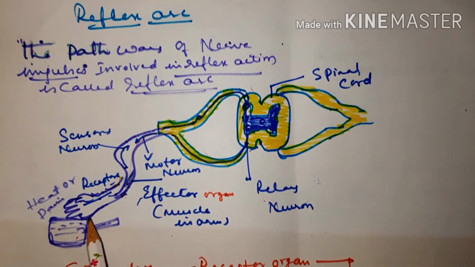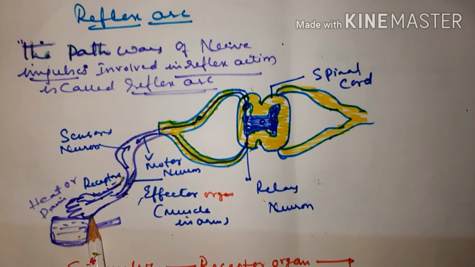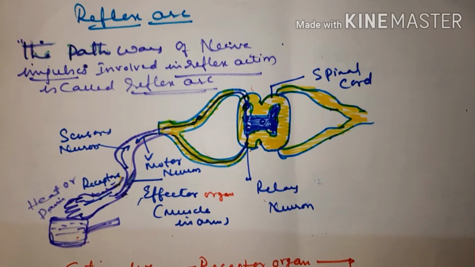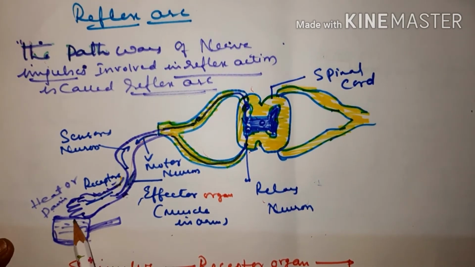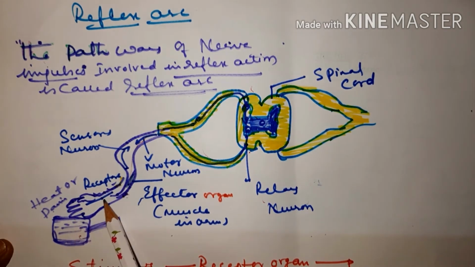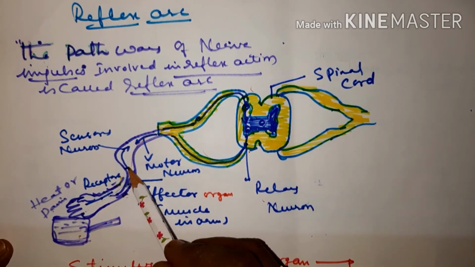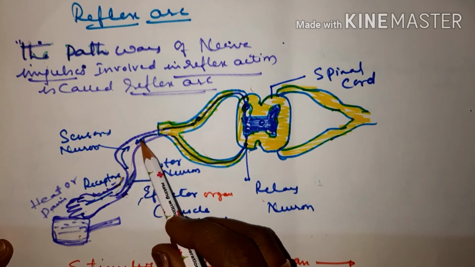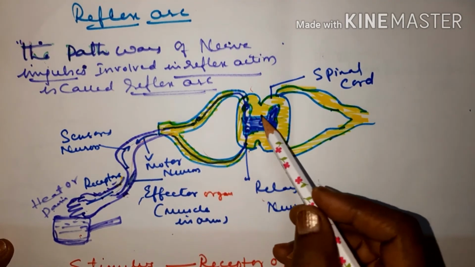Now if you keep your hand on a hot object or on a thorny object, what happens? Immediately, the skin is a sense organ which has sensory receptors. The skin will immediately take the stimulus and pass it on to the sensory neurons, and the sensory neuron carries it to the spinal cord.